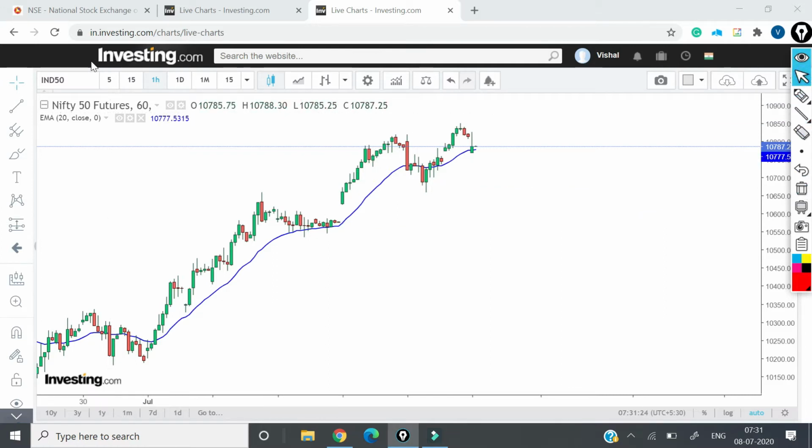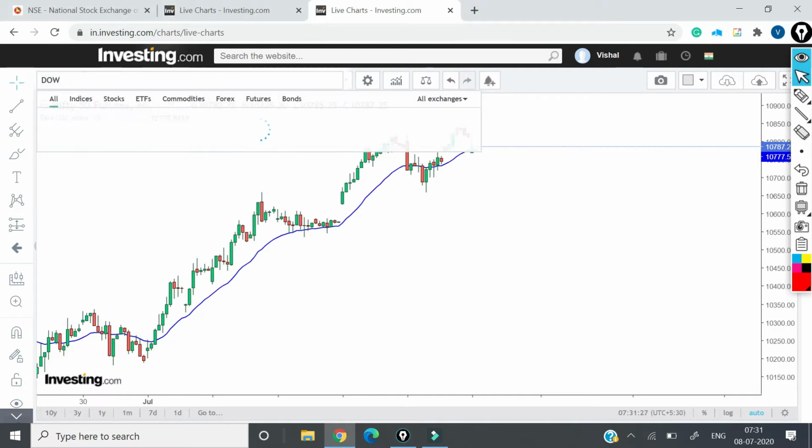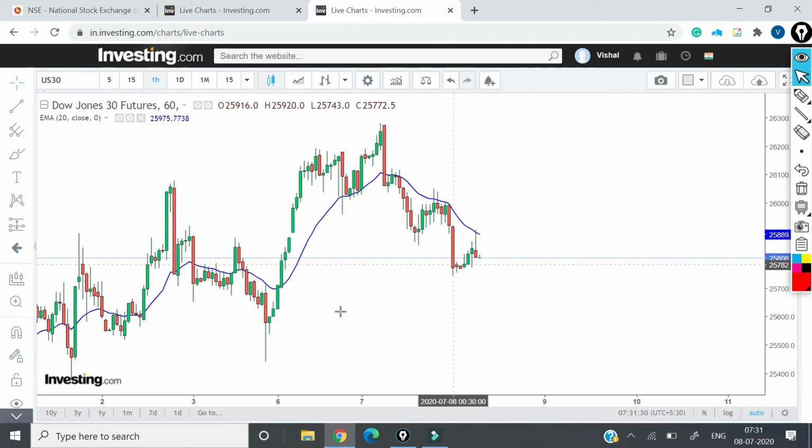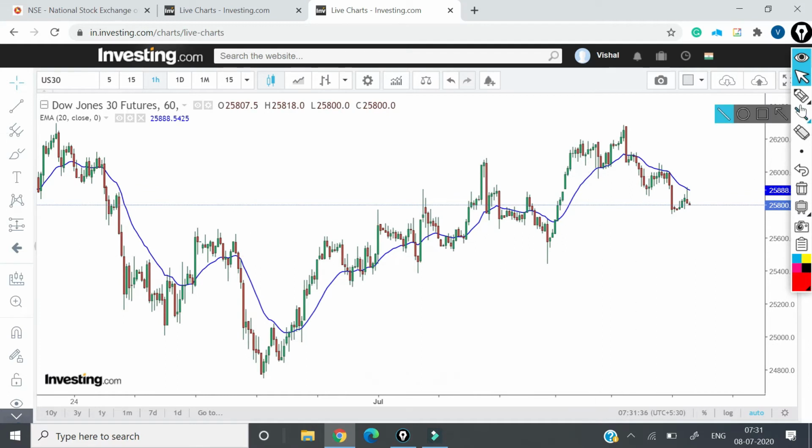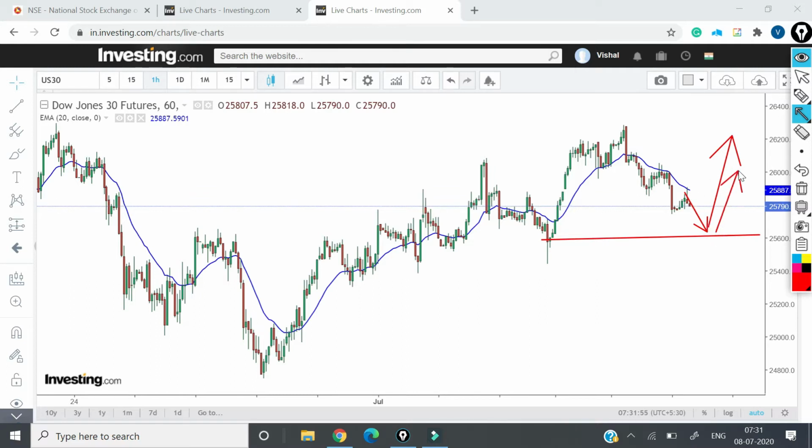So let's try to see what is happening in Dow futures. This is Dow futures, the 1 hour chart. It is weak. Now we need to see, if it is crossing this level, then it will become more weak, or if it is not crossing this level and takes support over here and goes up, then it may go up to this level, that is 26,000, or 26,200 if it is taking support over here. If it is not taking support over here, then obviously it will fall to 25,400 levels.